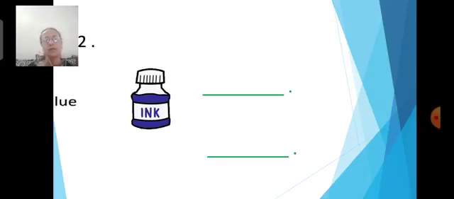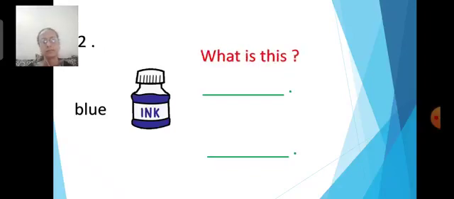Now, what is my question? Yes. What is this? B-L-U-E, blue. Blue is a color. It is describing the color of the ink. What is this? Again my question is, what is this? How do we write? Think.